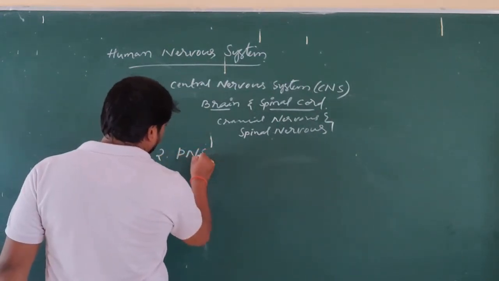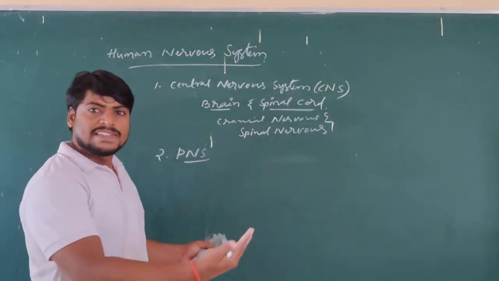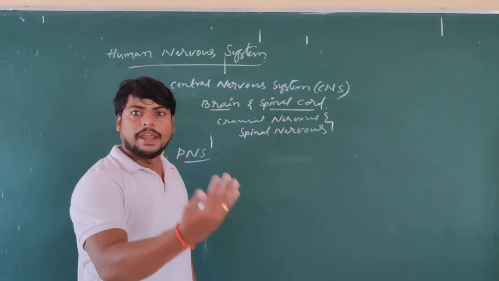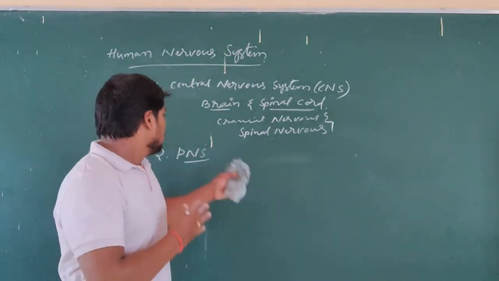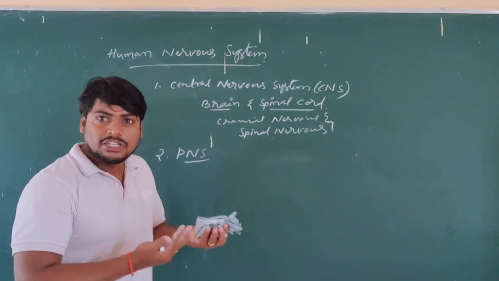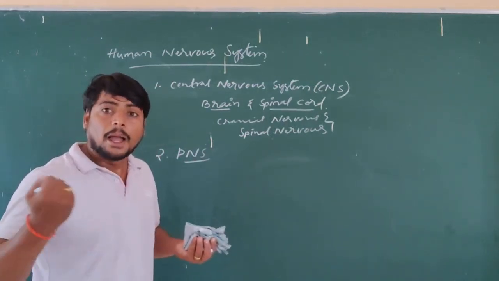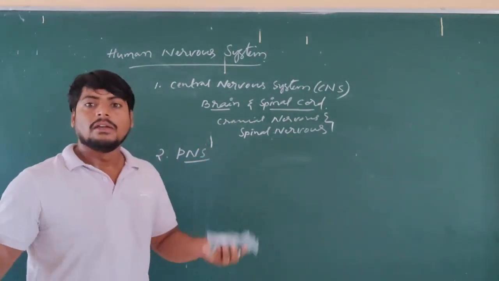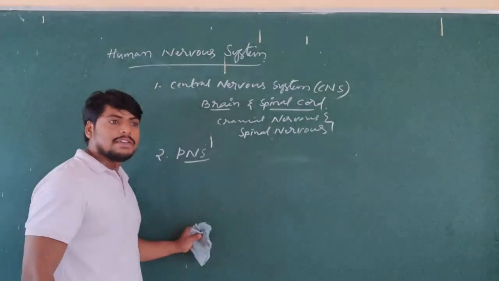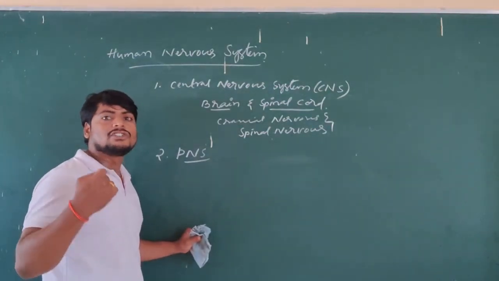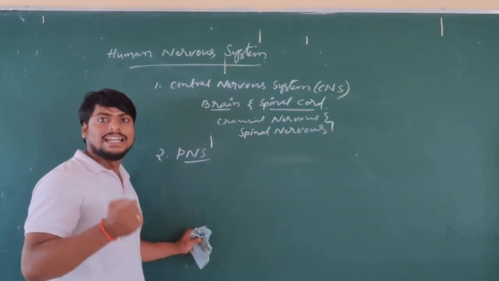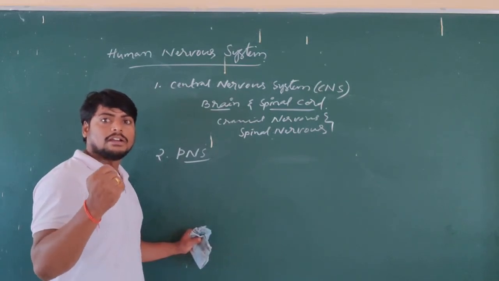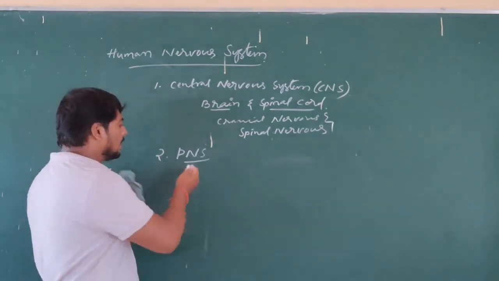Next, the peripheral nervous system, PNS. It consists of a system of neurons arising from the brain and the spinal cord, that is from the central nervous system, going outwards. The peripheral nervous system allows control of the functions of the muscles, so skeletal muscle function, that is the movement of the muscles and how to react. All those functions are carried out under the PNS.